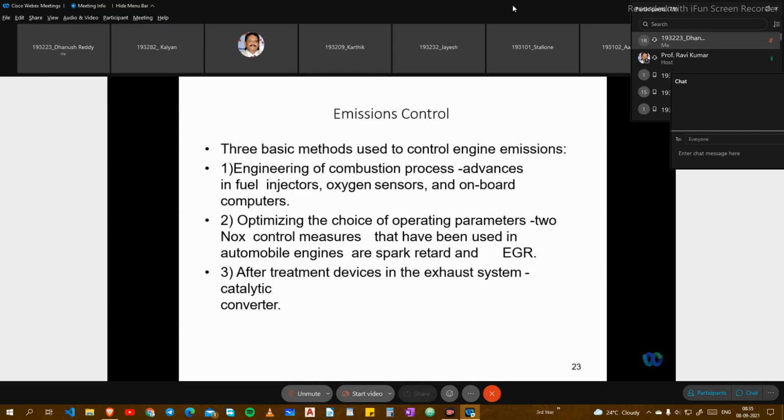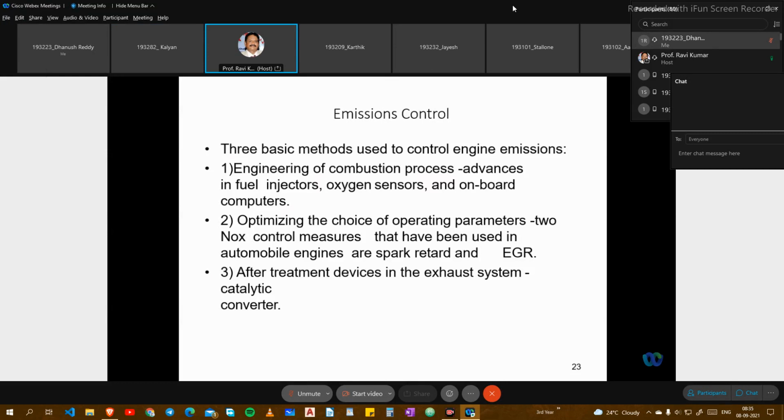One more thing, we are giving the minor examination for introduction, SI engines and CI engines, and two-stroke engines. It will be objective type only, 25 questions and 25 marks.